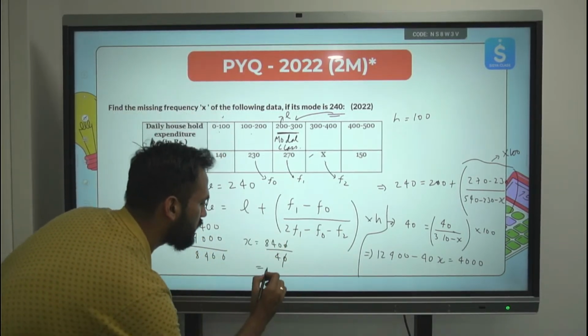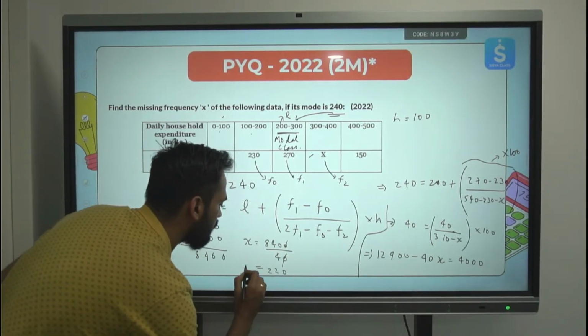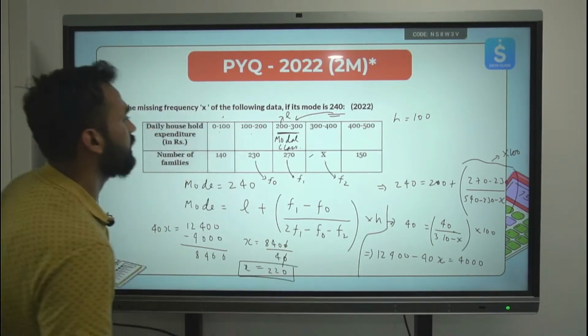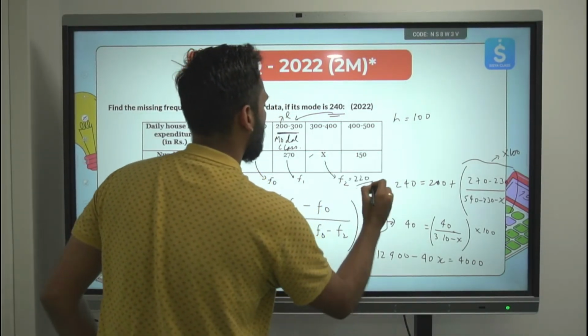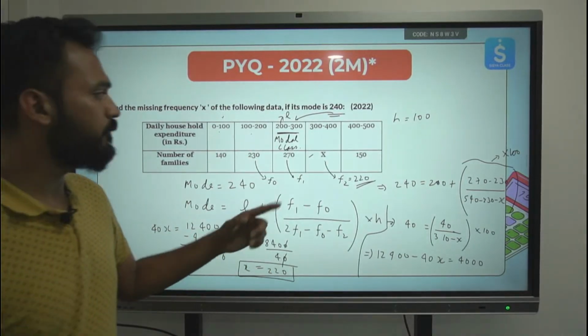Solve this: 4 2 times, 4 2 times, 4 0 times. X comes out to be 220. So this X is nothing but 220. Clear? So the formula, if you know, even if you have something which